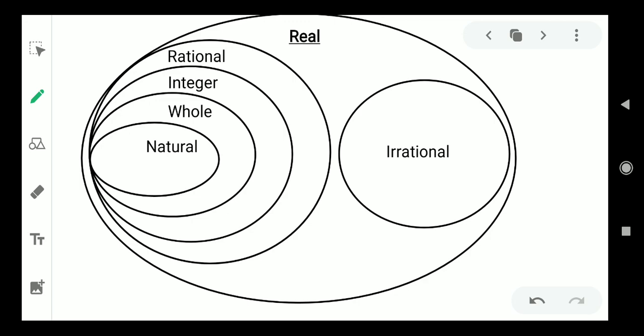This is the representation of how all these sets of numbers look. The biggest set is of real numbers.